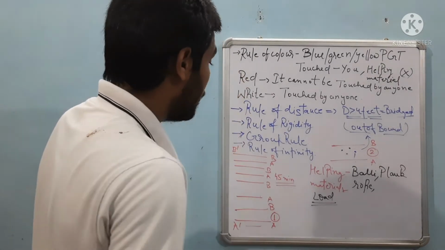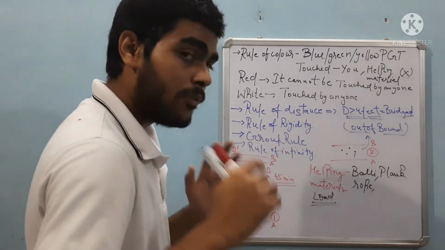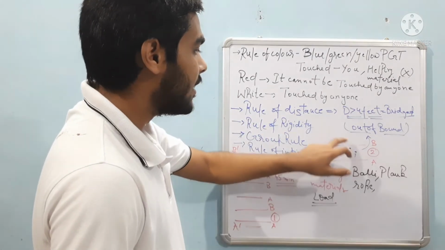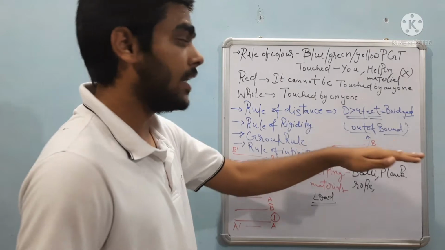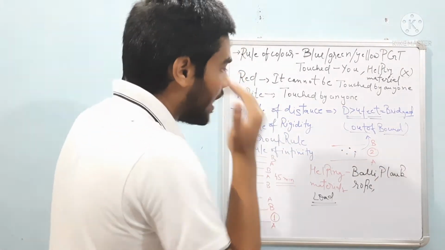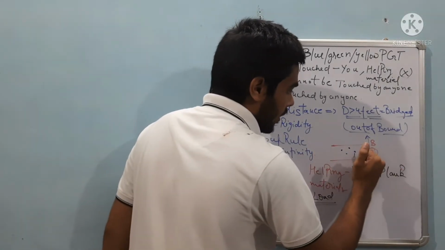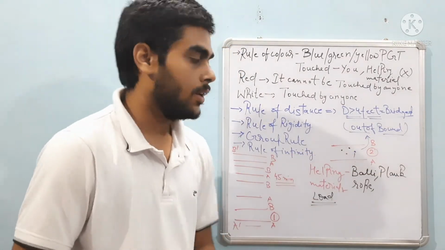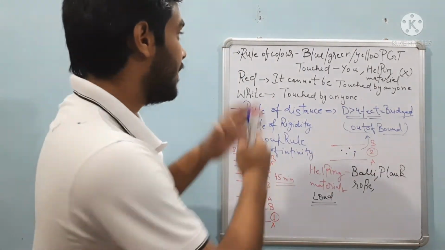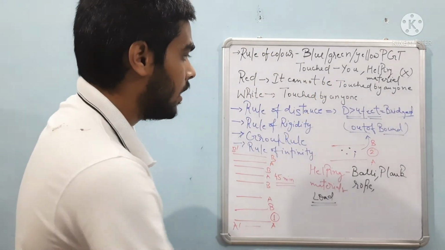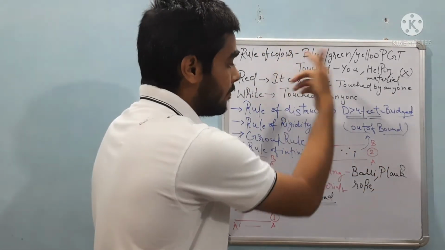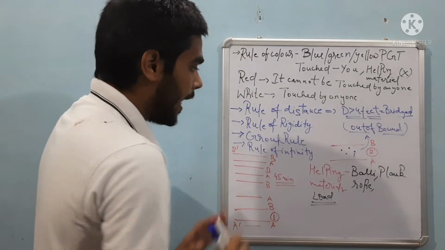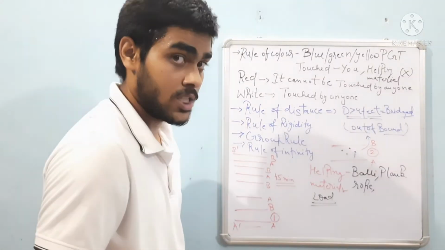So this is the rule of group rule. The rule of infinity says that the A line and the B line stretch to infinity. It means that you cannot enter from here or here. This is the rule of infinity, that is, this line reaches to infinity, and you cannot enter from here or here. So these are the rules, and I have told you about them, correlating them with the process. And this is the time, and this is the helping material, and this is the load concept.